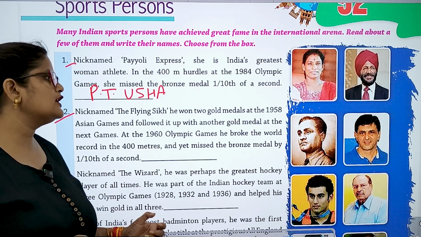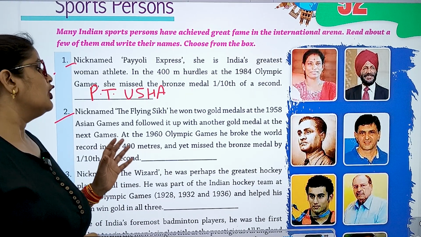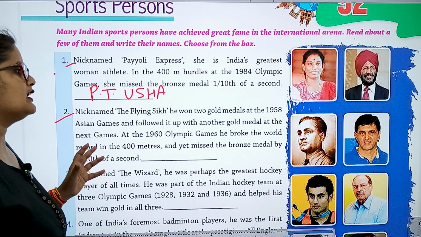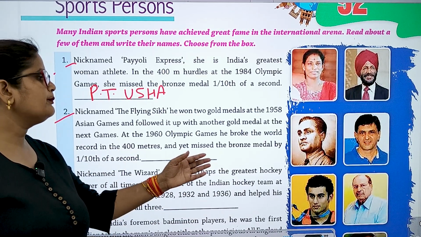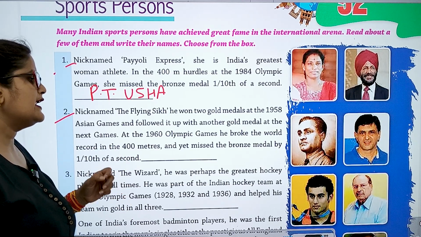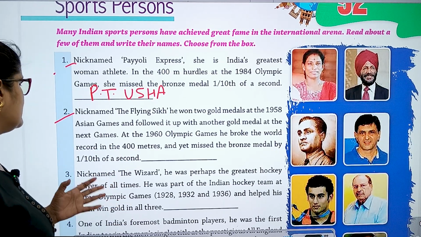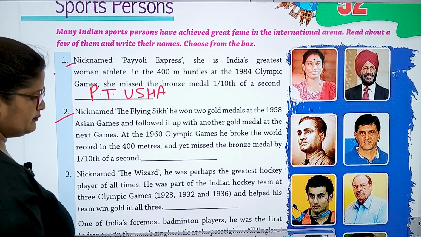Nicknamed the Flying Sikh, he won 2 gold medals at the 1958 Asian Games and followed it up with another gold medal at the next Games. At the 1960 Olympic Games, he broke the world record in the 400 meters and he missed the bronze medal by 1/10 of a second. So Milkha Singh.